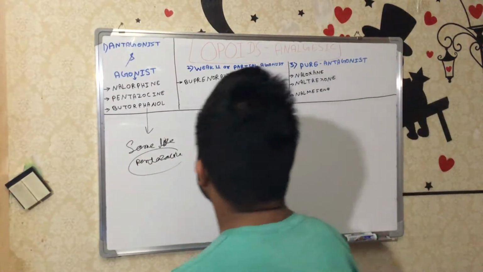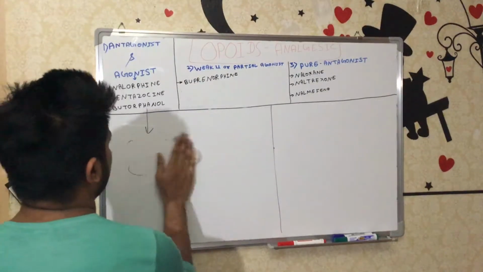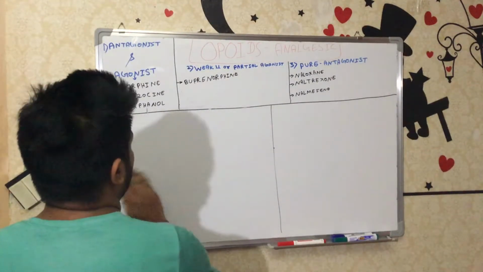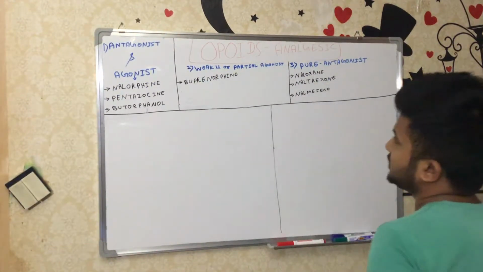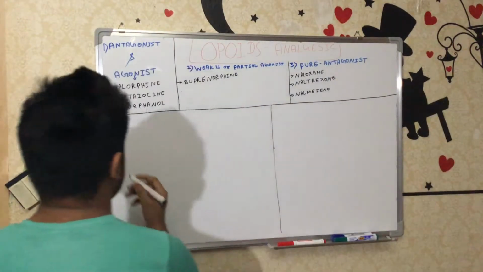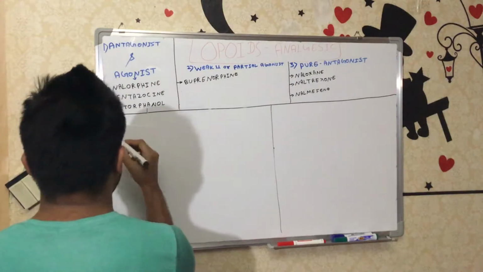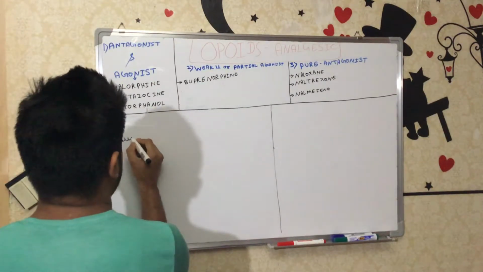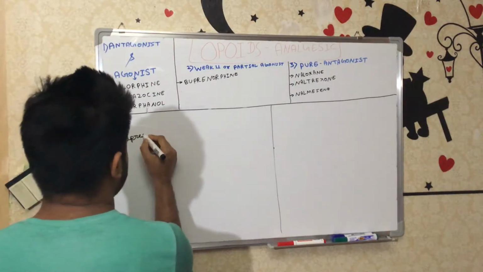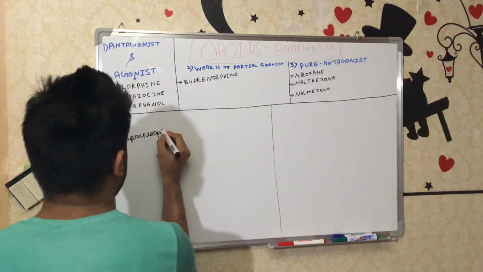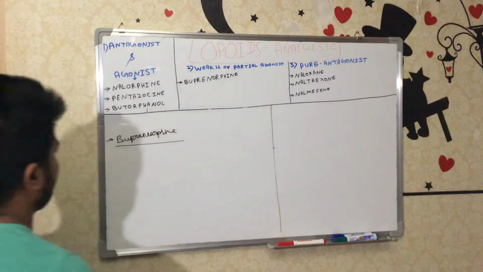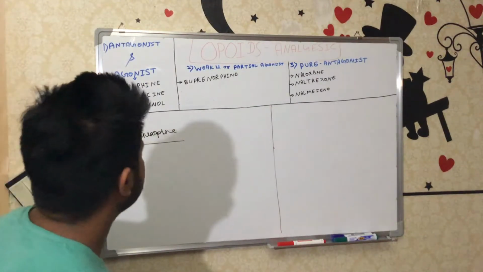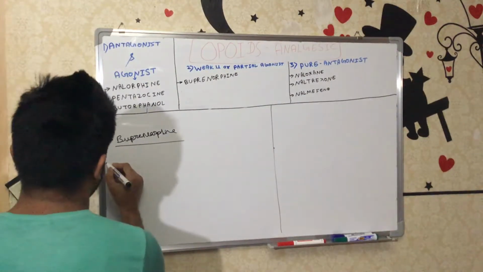So now let's discuss the other group, that is the weak or partial agonists of the mu receptor. That is buprenorphine, a very long name. Actually, this drug is very potent.